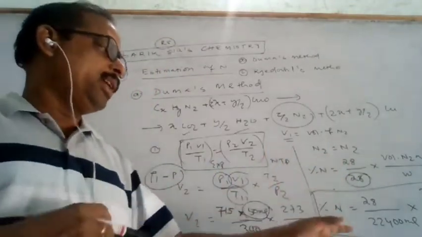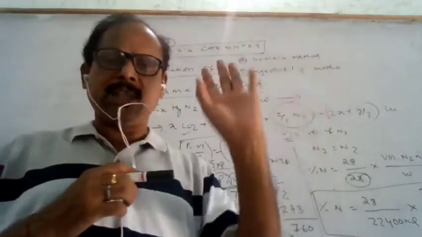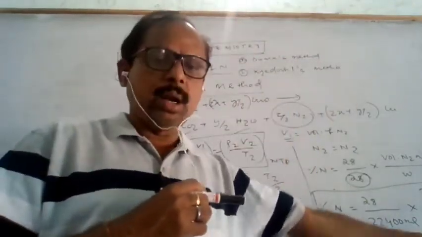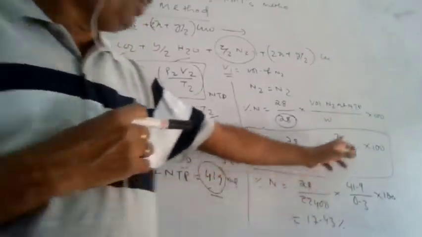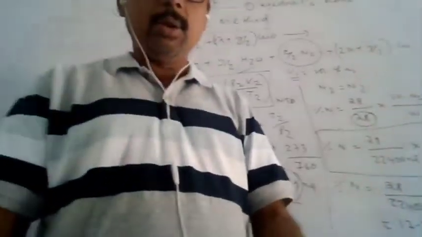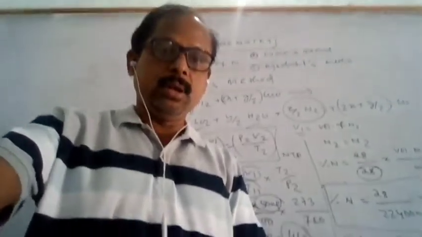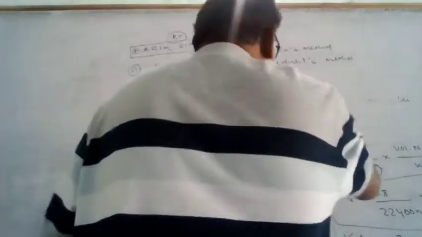But in JEE Main and NEET, the volume at NTP and the mass of the organic compound will be given directly, so you can calculate it easily. It will not be difficult. In the 11th board examination, that will be required. This is the Dumas method.